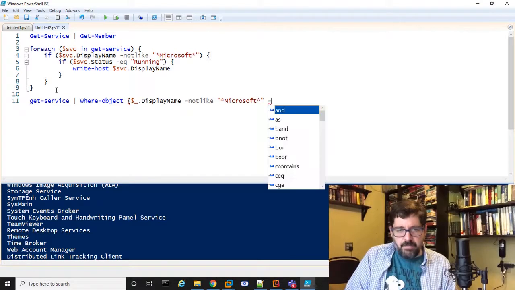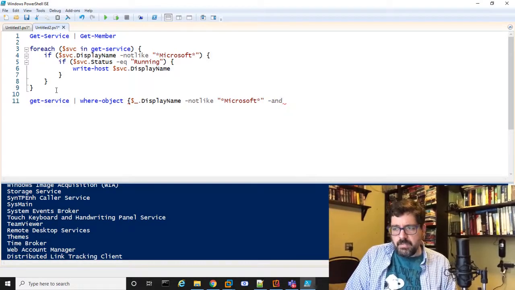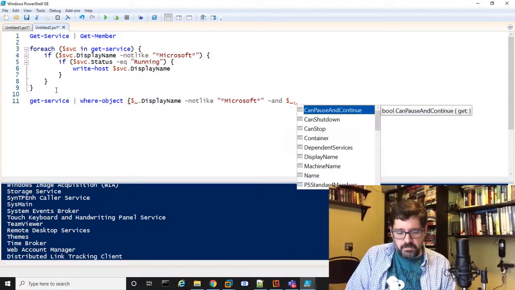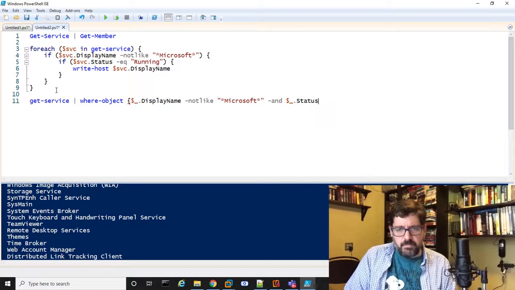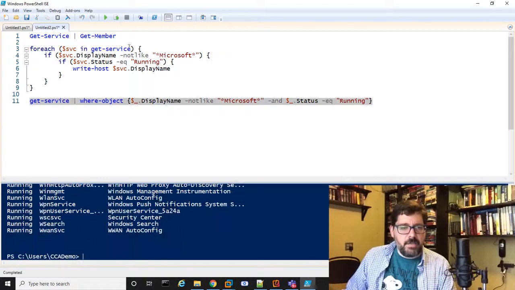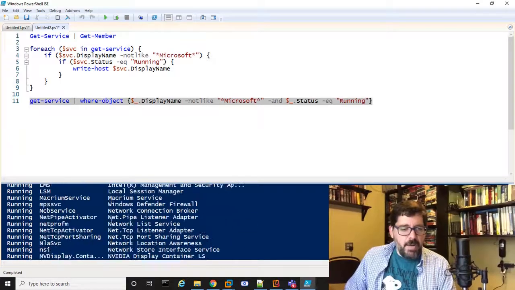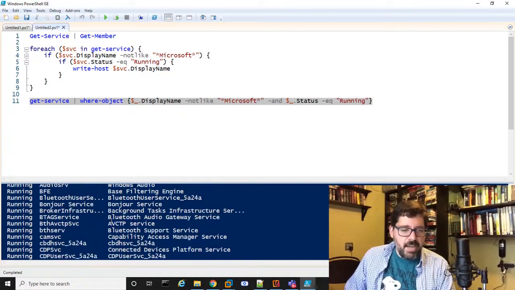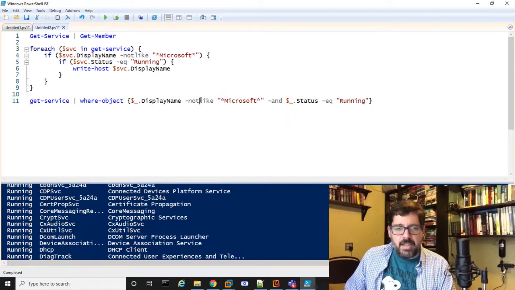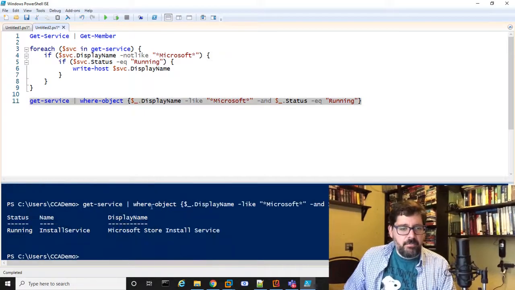And then the status is running. All right, so that should just give me that list of services. That makes sense, right? So there's all my running services that do not contain Microsoft anywhere in the name, right? I could also use like if you want to see it the other way, right? There's my one service that's running, right? That's like Microsoft.